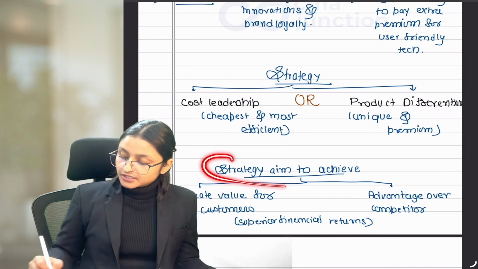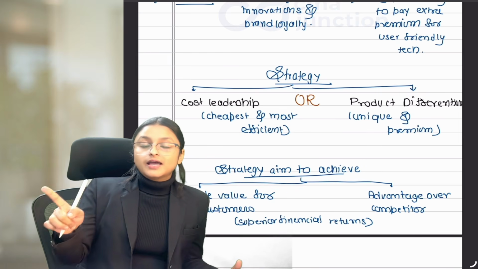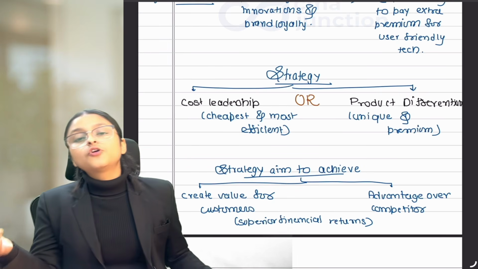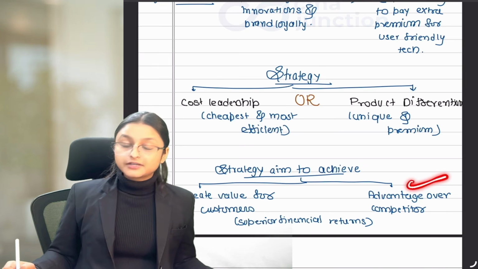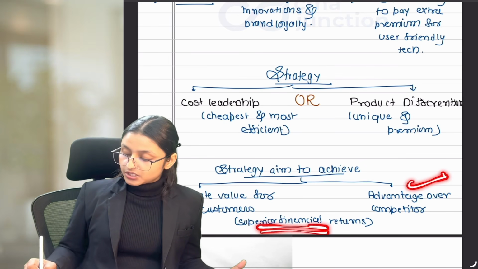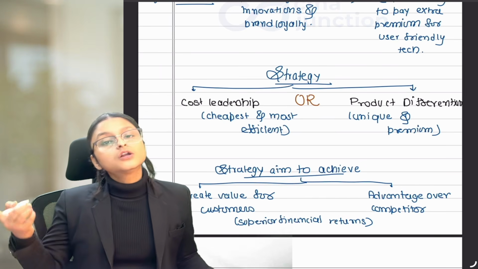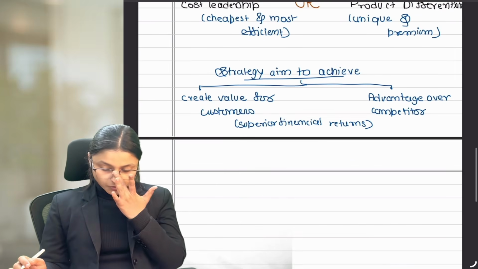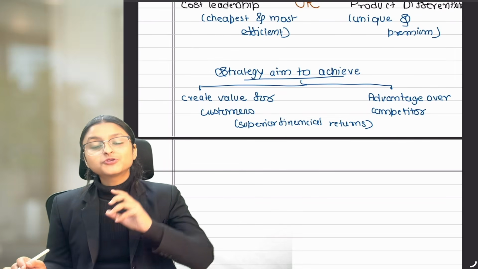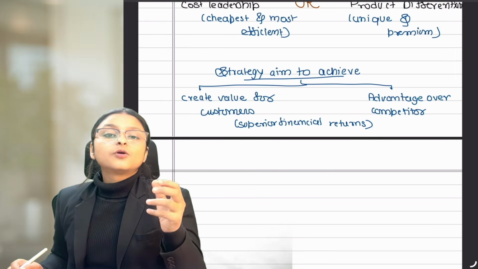Okay. Strategy aims to achieve two things, that is superior financial return and competitive advantage over competitor, and to get those superior financial returns, you need to create value for customers. Done. This was all about strategy. Now we are moving towards our next word.